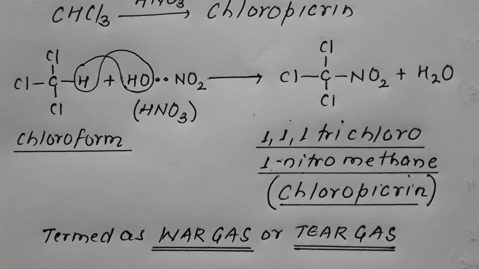And remember, this chloropicrin is termed as war gas or tear gas. This is because when it gets into the eye, it causes irritation due to which tears are produced. Therefore, this gas is called war gas or tear gas. So what is war gas or tear gas? It is chloropicrin. What is the IUPAC name of chloropicrin? It is 1,1,1-trichloro-1-nitromethane. So, this is the reaction of chloroform with nitric acid.